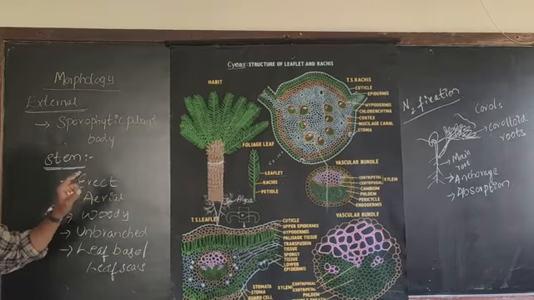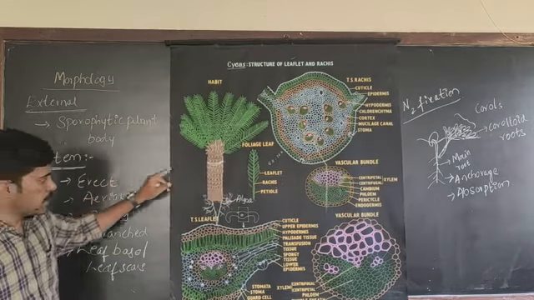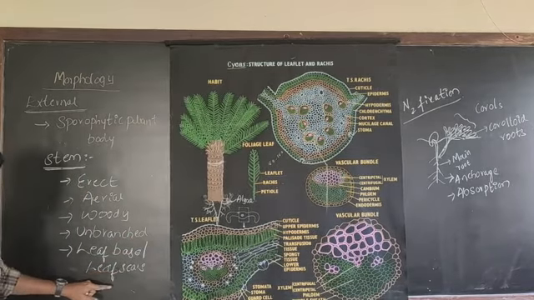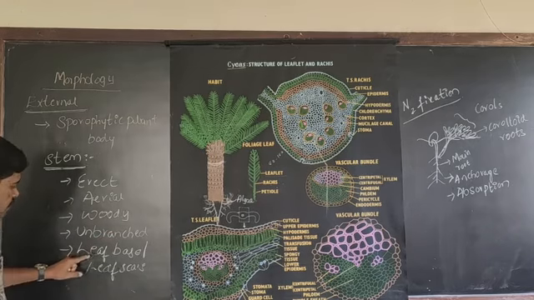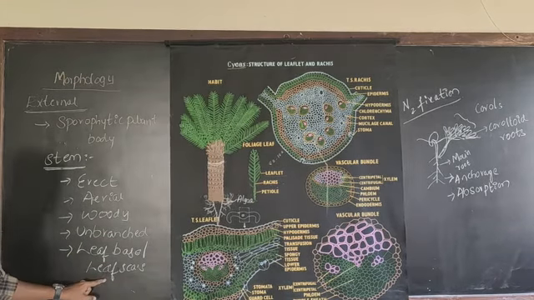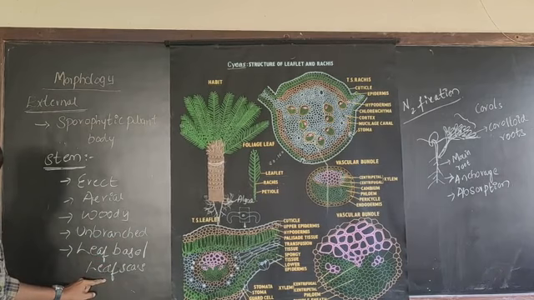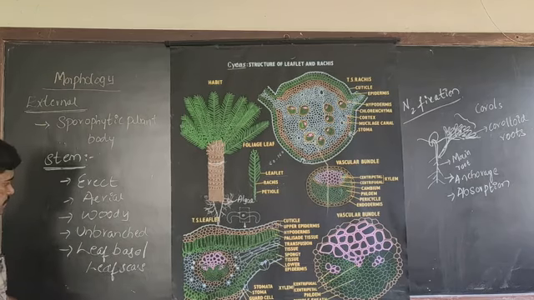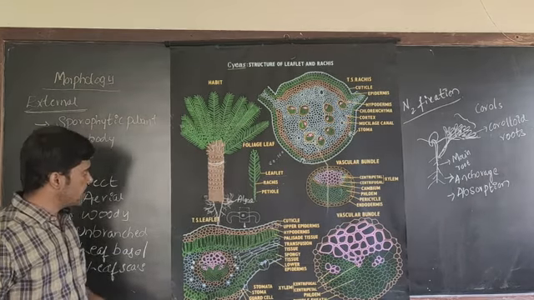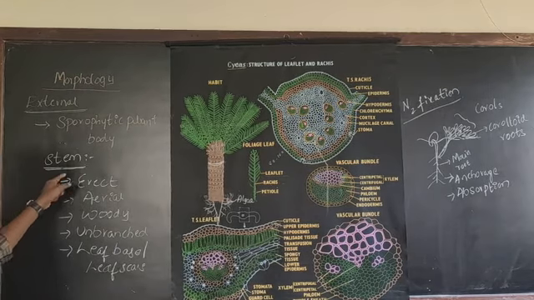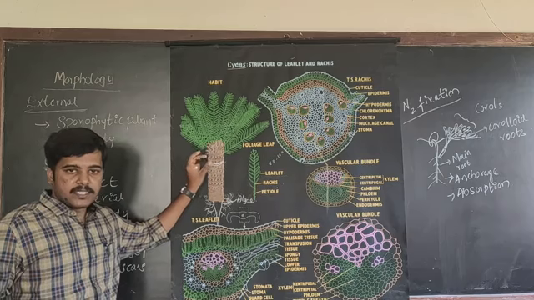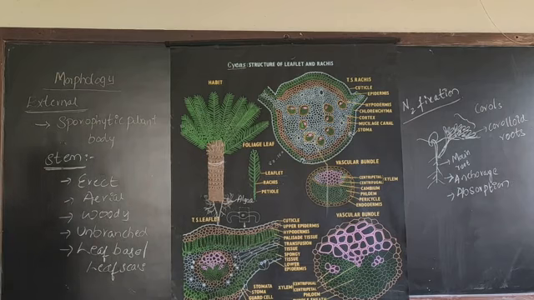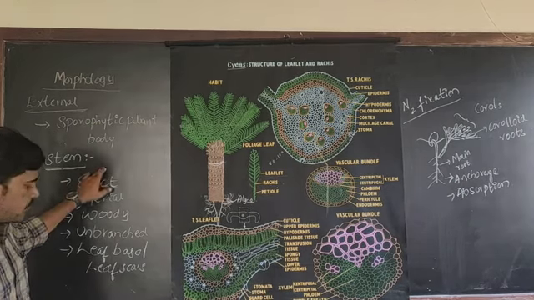In case of Cycas also, when the older leaf falls off, it leaves behind leaf bases or leaf scars on the stem. So this is one of the important characteristic features of the Cycas stem, the presence of persistent leaf bases or leaf scars. And I told you, usually the leaves are present at the tip of the stem. So this is about the external morphology of the stem.